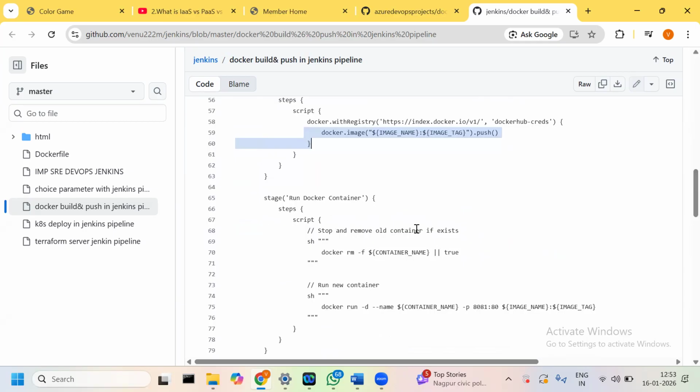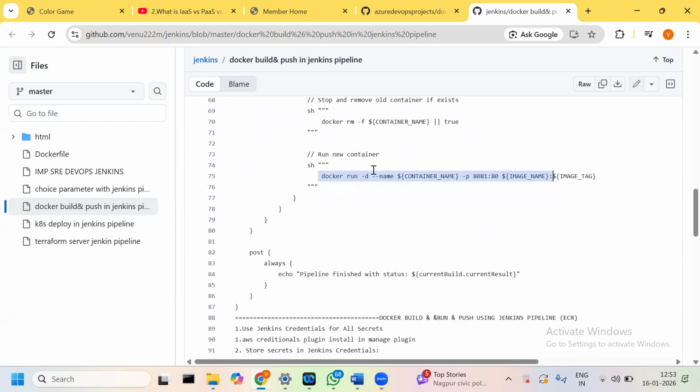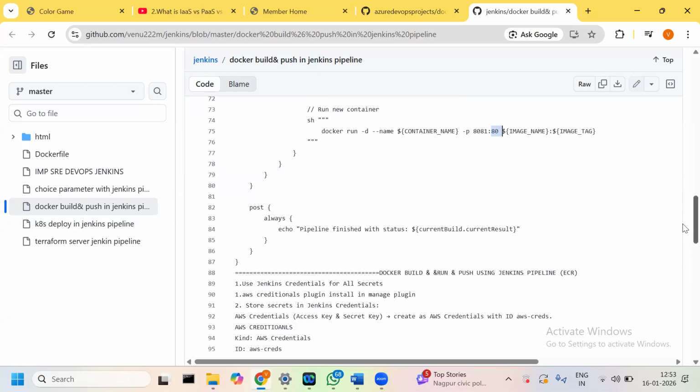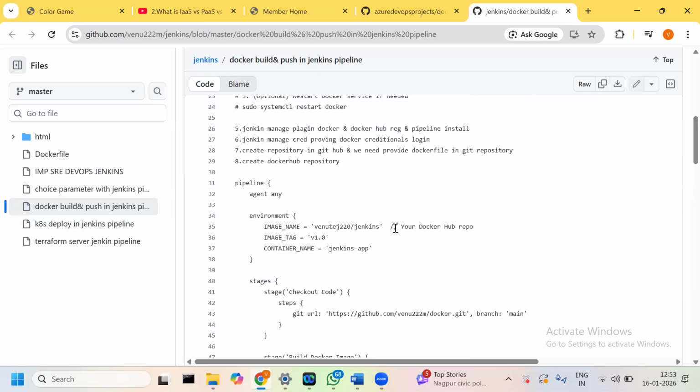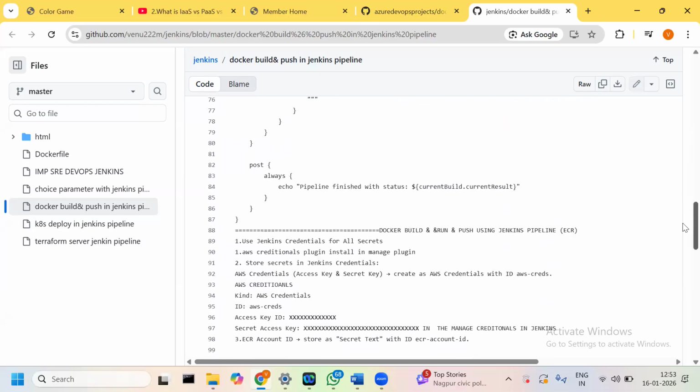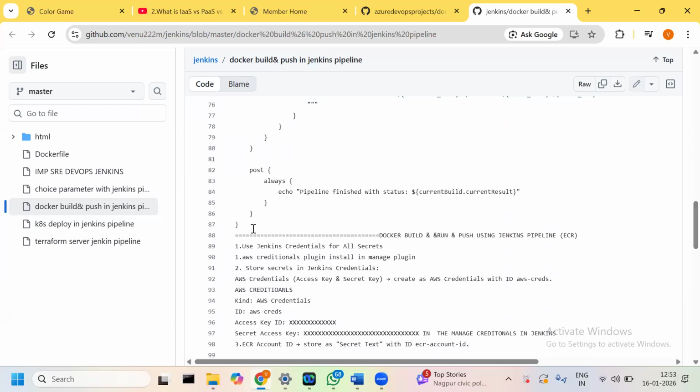And then Docker run container. If you have any old container, we need to remove it with this command, and then run this command to run our container. This is the external port and this is the internal listening port. The image name and image tag will be taken from the environment variables which I gave here. Then it should be working fine.